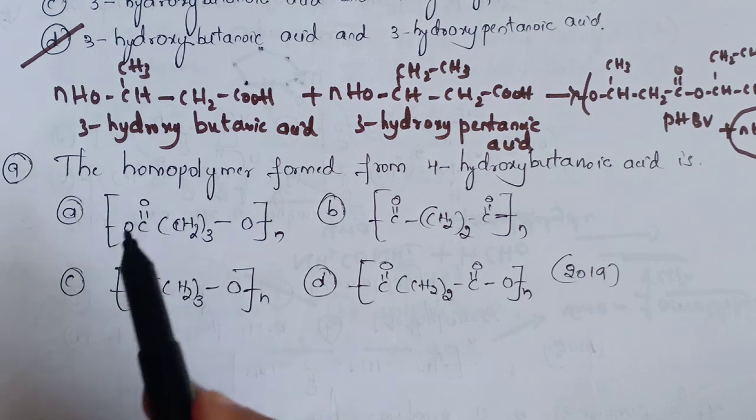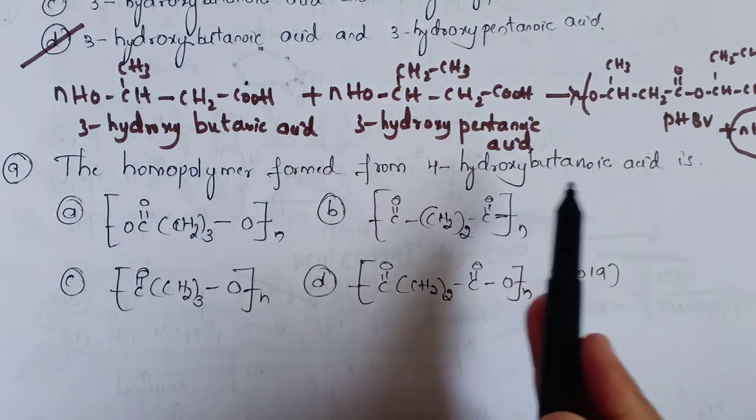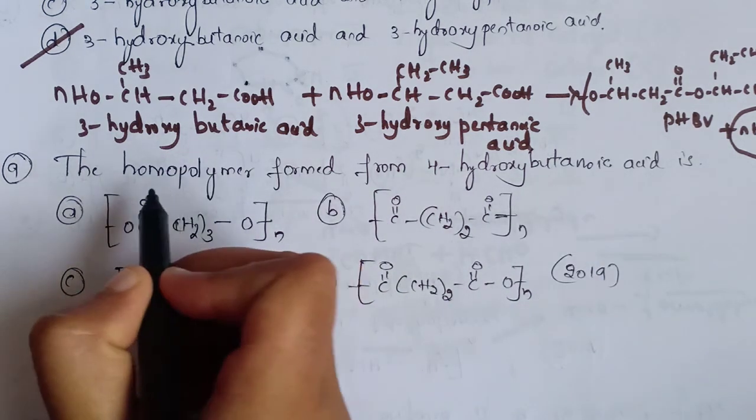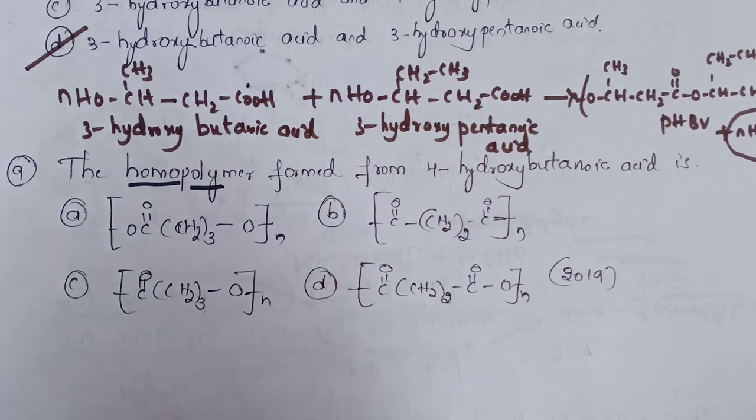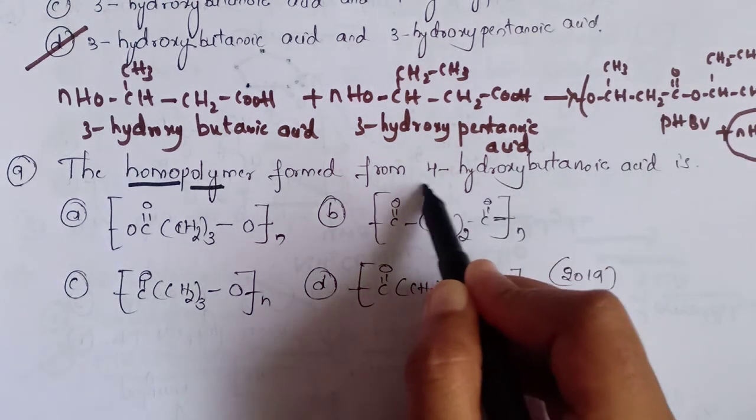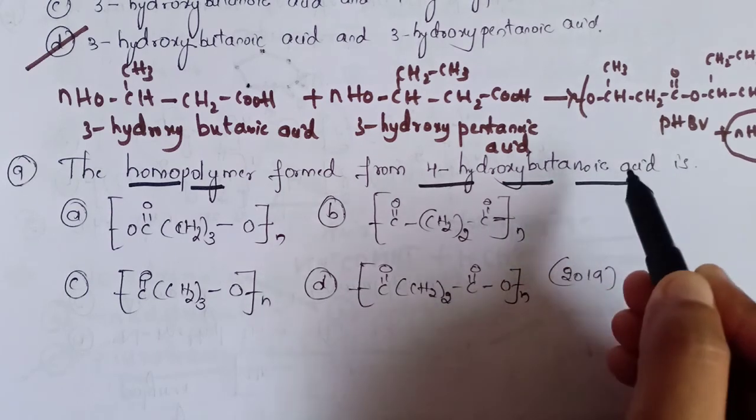Ninth question: the homopolymer formed from 4-hydroxybutanoic acid is. First of all, we have to know what a homopolymer is. A homopolymer means the polymer formed from one type of monomer. Now on polymerization, 4-hydroxybutanoic acid will produce a condensation homopolymer by the loss of H2O molecules. So here this 4-hydroxybutanoic acid is a monomer.